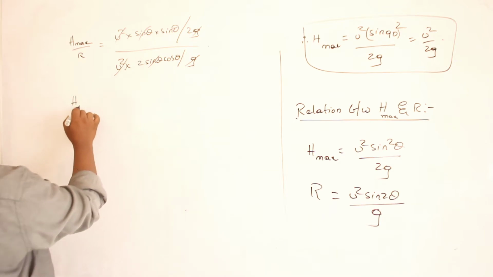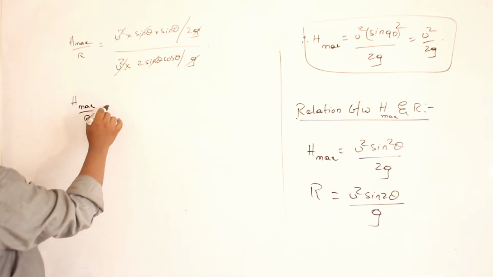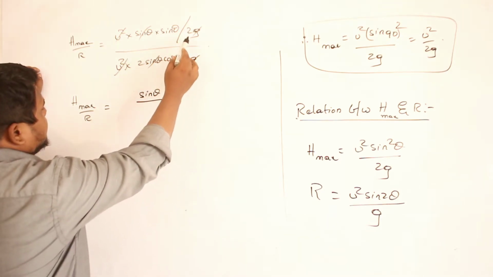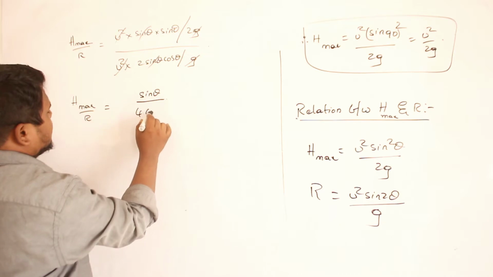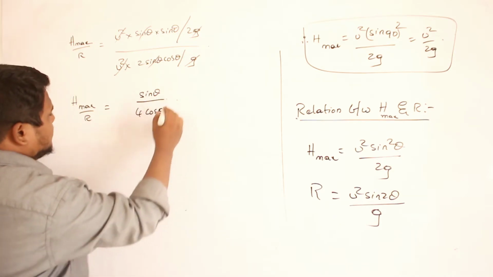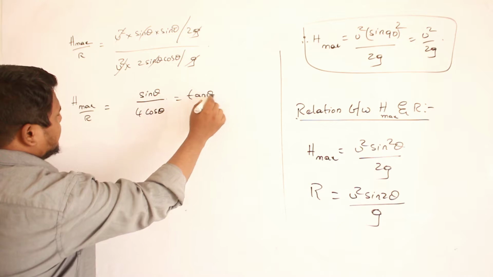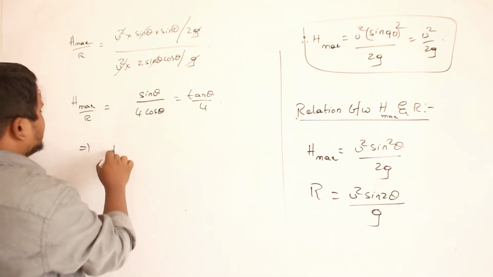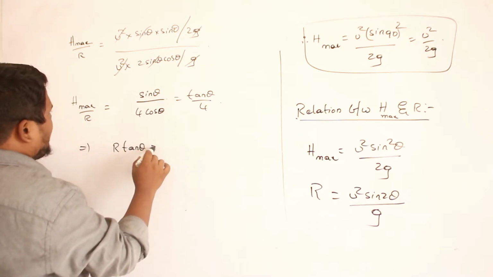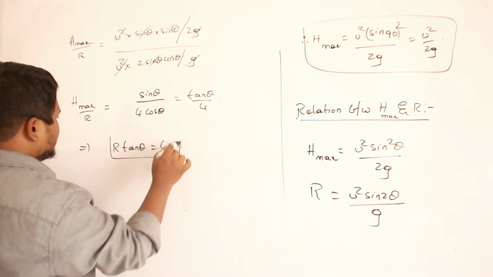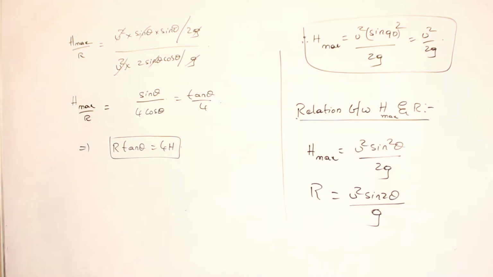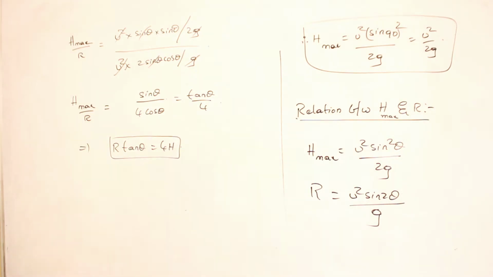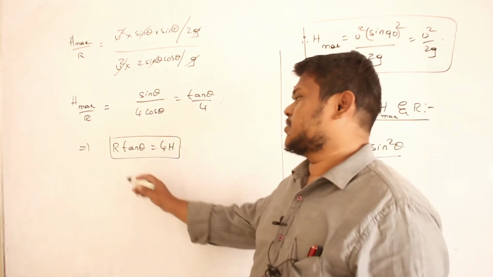So H max divided by R: sin theta is present in the numerator, and 2 into 2 is 4, with cos theta in the denominator. So it is nothing but tan theta divided by 4. If you cross multiply both of them, then you will get R tan theta is equal to 4H. So this is the relation between H max and R. R tan theta is equal to 4H.